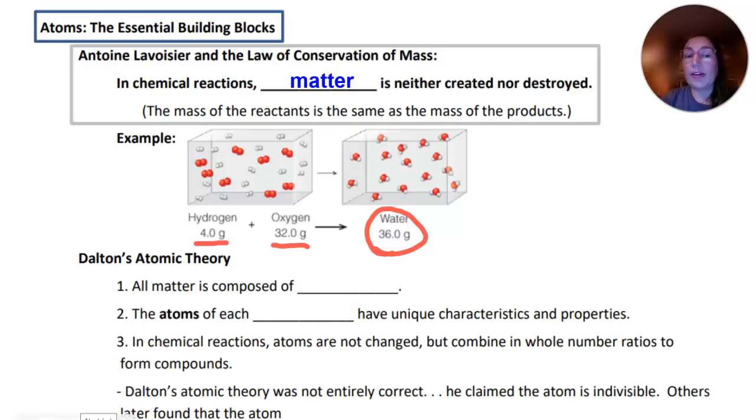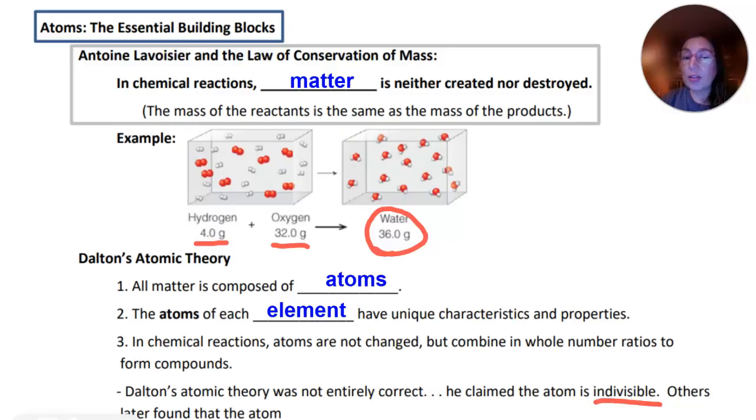Dalton's atomic theory says that all matter is composed of atoms. Democritus was the first to coin this word, atomos, and he coined that word as indivisible or not divided into parts. So we'll get to that in a second here. But in Dalton's theory, the atoms of each element have unique characteristics and unique properties. Okay, so every element is unique, has its own characteristics and properties.